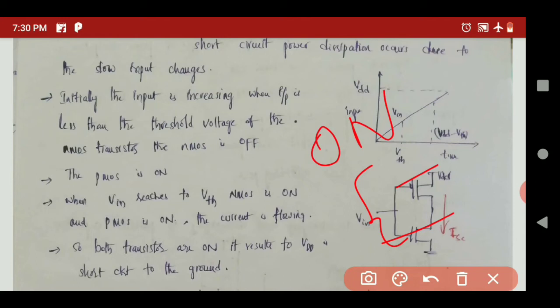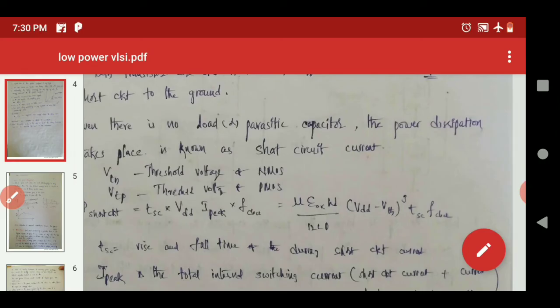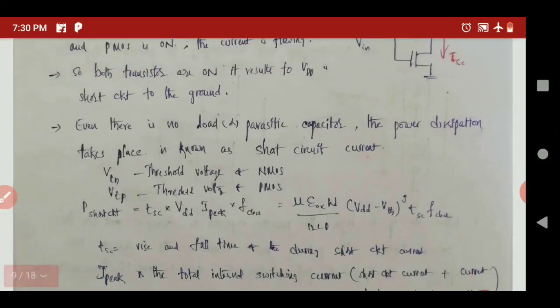Therefore, both the transistors are on, which results in VDD being directly connected to the ground network. Therefore it dissipates some power. Even though there is no load capacitance or parasitic capacitance, the power dissipation that takes place is known as short circuit power dissipation. VTN is the threshold voltage of the NMOS transistor, VTP is the threshold voltage of the PMOS transistor.